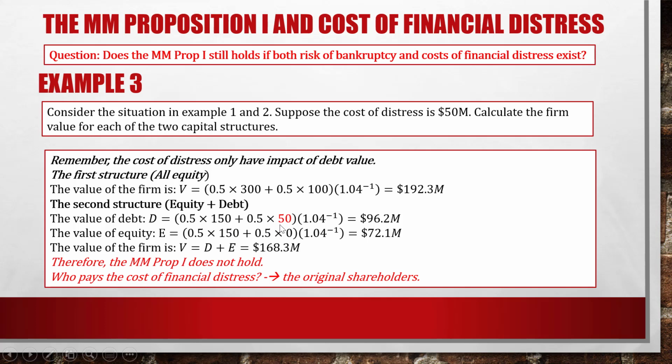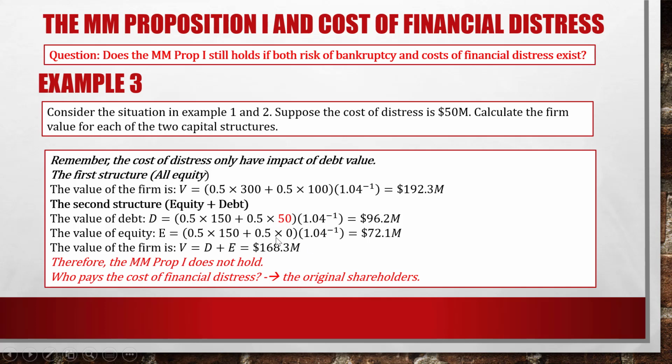But in case of failure, the company receives $100 million, and $100 million goes to the debt holders. However, with the cost of distress, they have to pay $50 million. So only $50 million would go to the debt value.